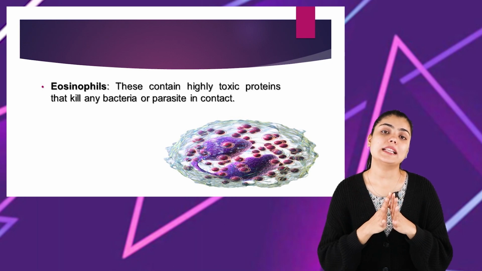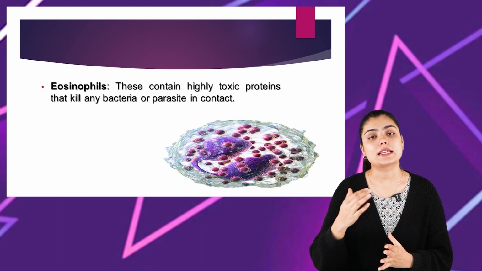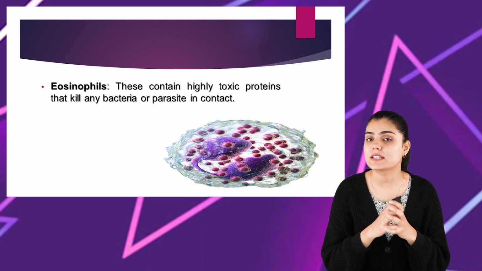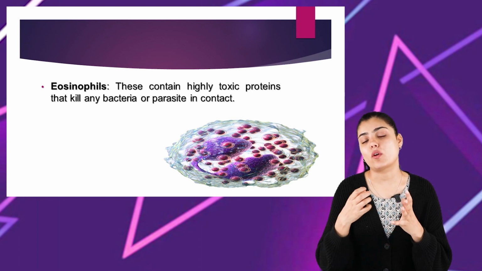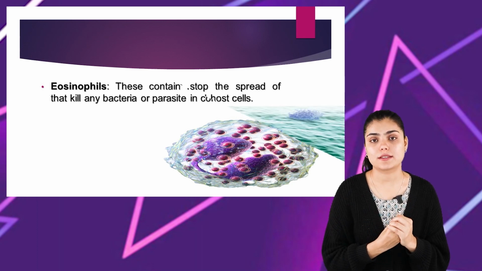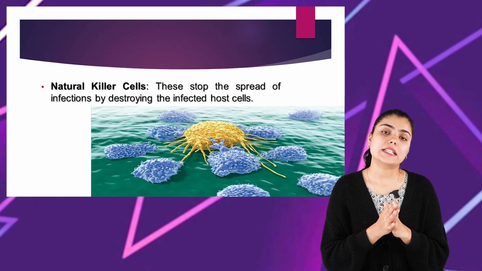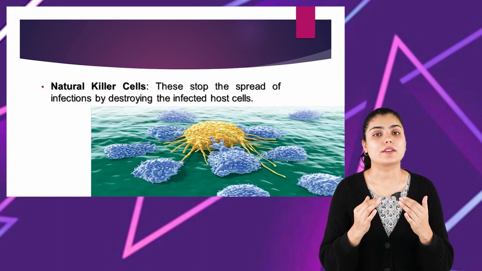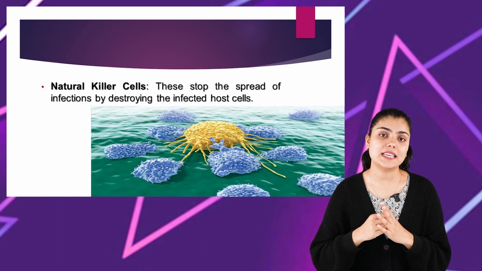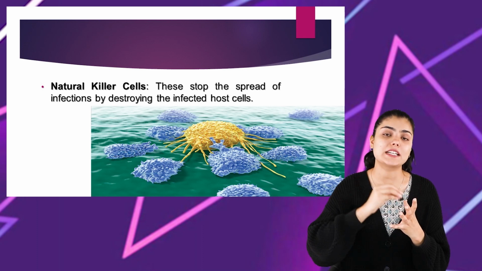The next type of cell involved in innate immunity is the eosinophil. Like the neutrophil, the eosinophil also contains certain toxic substances, and when pathogenic microorganisms come in contact with the eosinophil, it kills the pathogens. Another type of cell involved in innate immunity is the natural killer cell. The natural killer cell stops the spread of the disease by destroying the infected host cell.